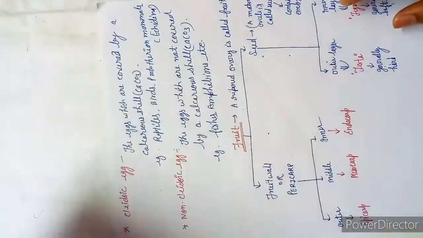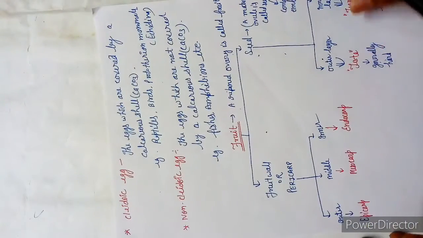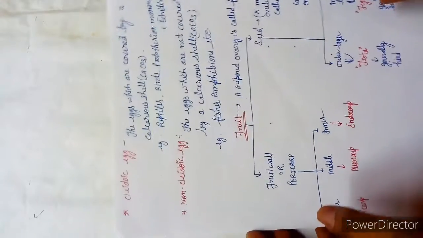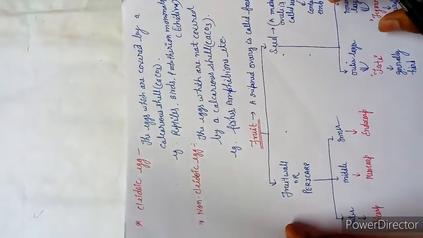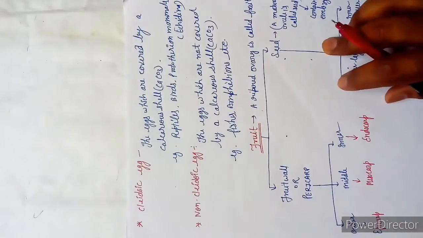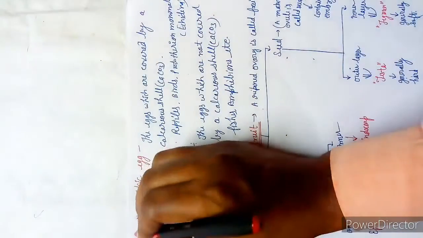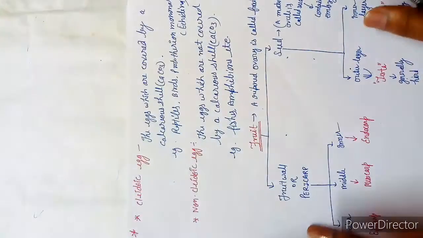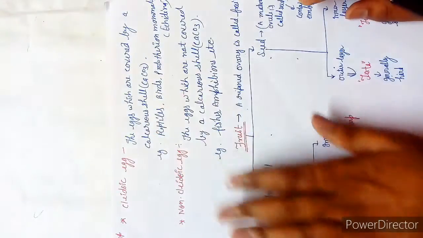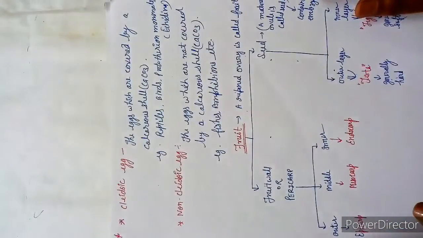so we have completed it. Now next and the last one is the differences between. So events are completed. Okay students, events are completed, and there is a short note, yeah, may be asked in single marks question. Differences between cleidoic egg and non-cleidoic egg.